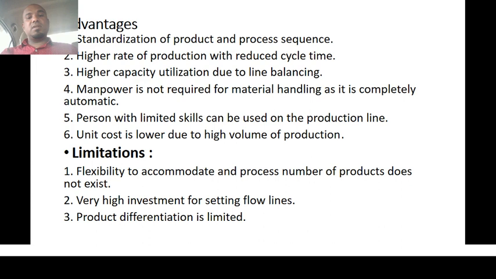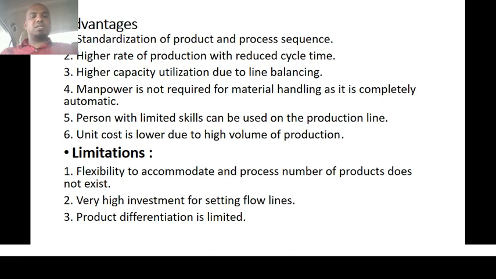we are not going to be using human resources to carry the material or inventories from one machinery to the other machinery to feed it. We are going to use automated machineries like conveyor belts or maybe transferring devices to feed the machinery from machinery 1 to machinery 2. So it doesn't require that much manpower to operate the process.